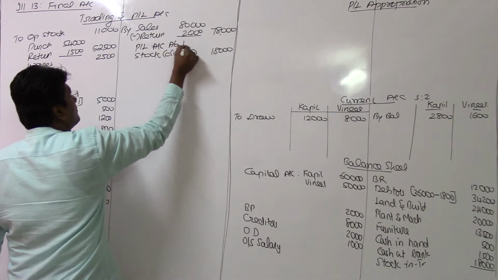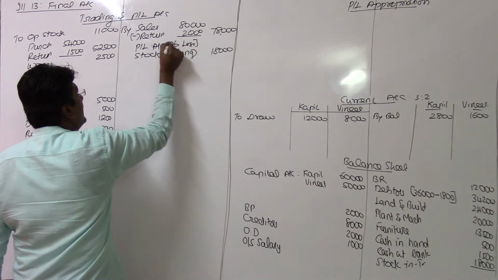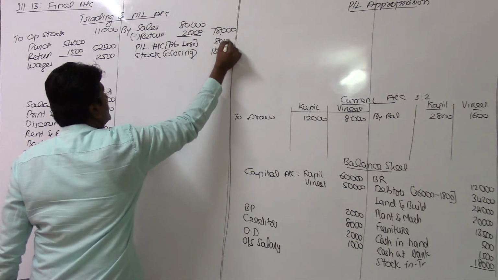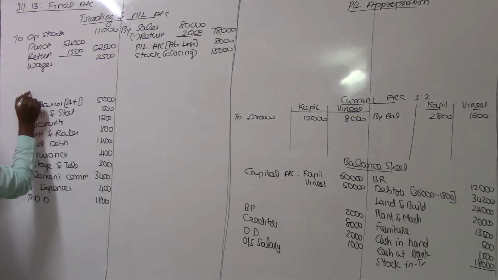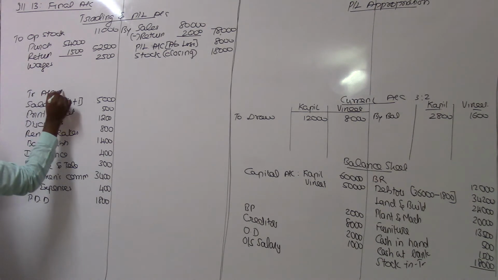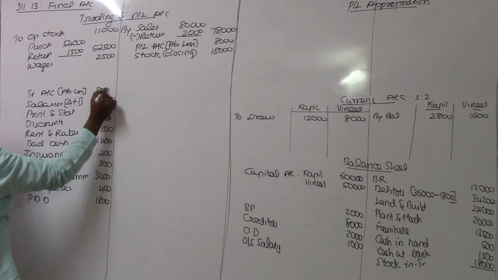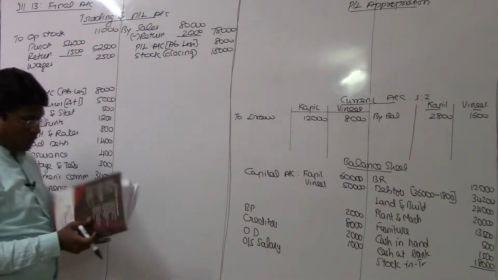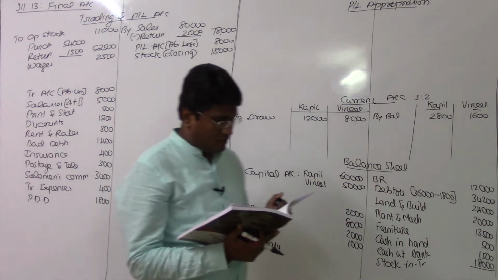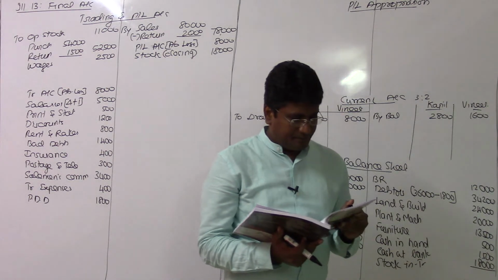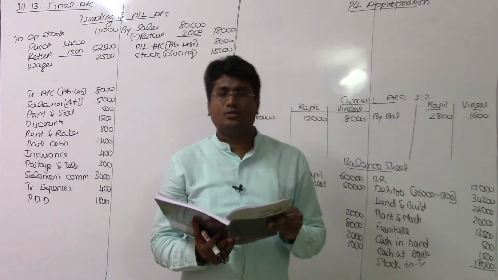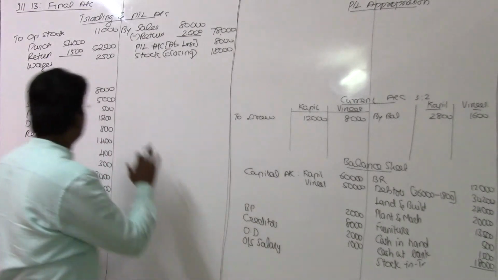Abnormal loss, 8,000 rupees, and I am going to write here trading account for abnormal loss 8,000 rupees, but it is insured, so we are supposed to receive 7,000 rupees from the insurance company. Agreed to pay, so it's outstanding for the time being, so I will write that value here.